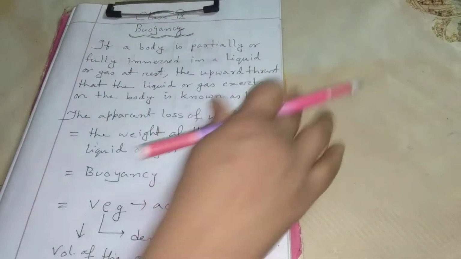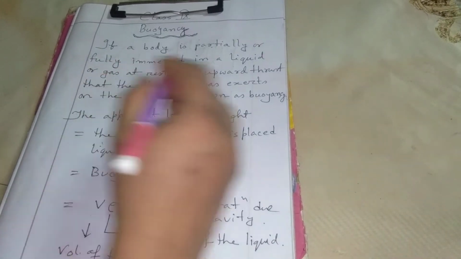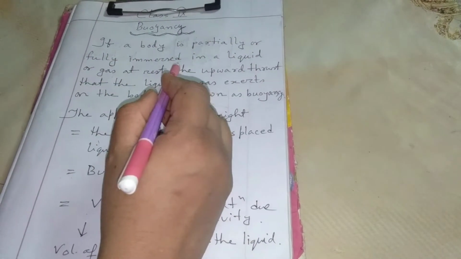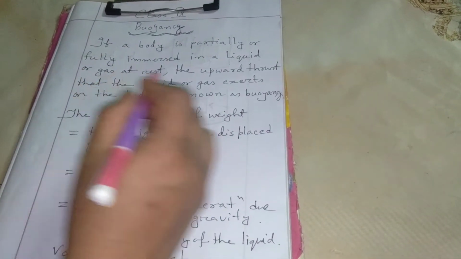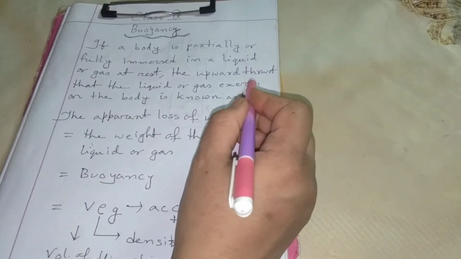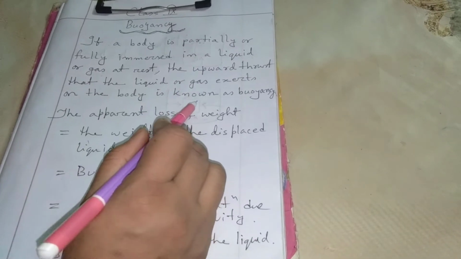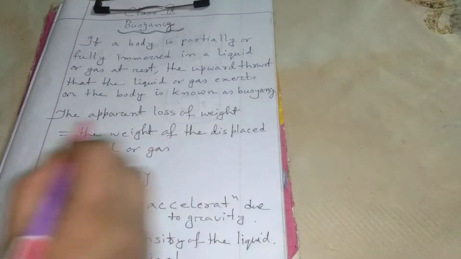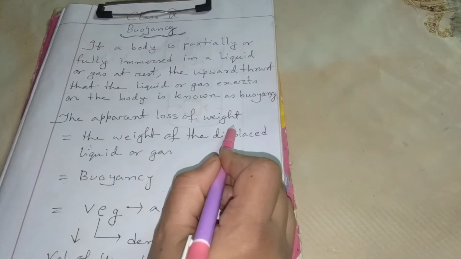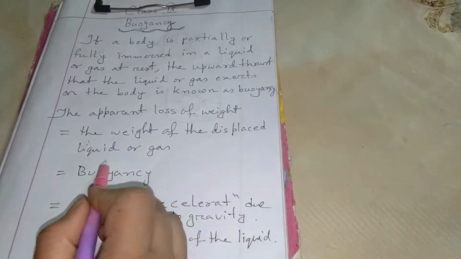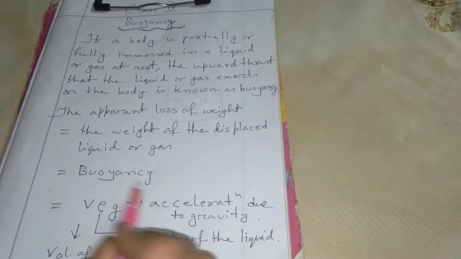Here I have written the definition of buoyancy. If a body is partially or fully immersed in a liquid or gas at rest, the upward thrust that the liquid or gas exerts on the body is known as buoyancy. The apparent loss of weight is equal to the weight of the displaced liquid or gas, which is equal to buoyancy.